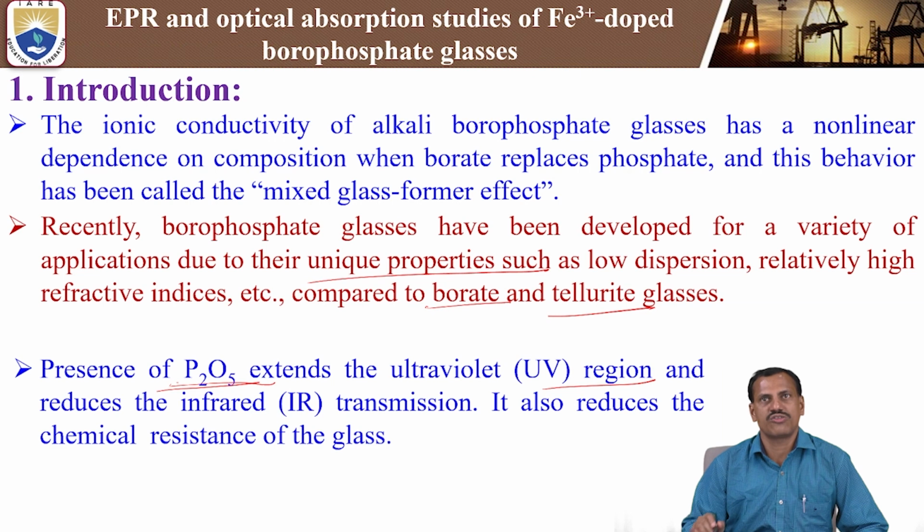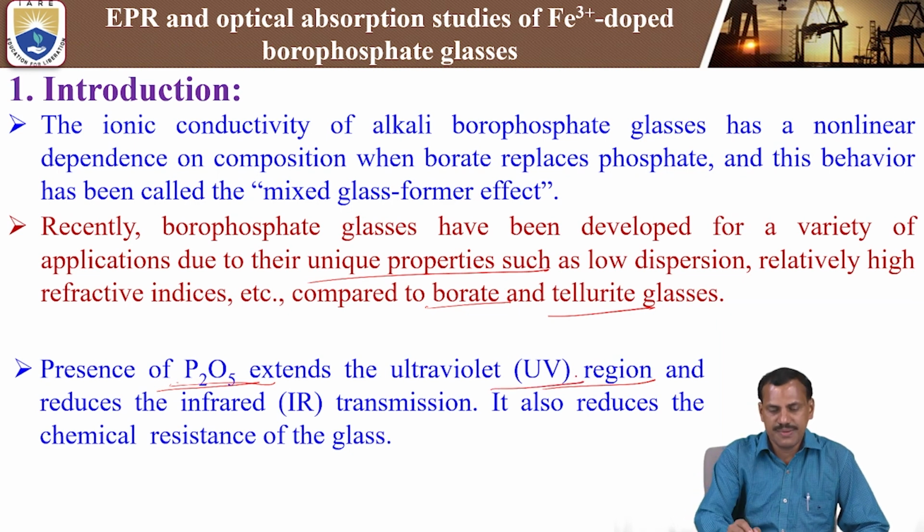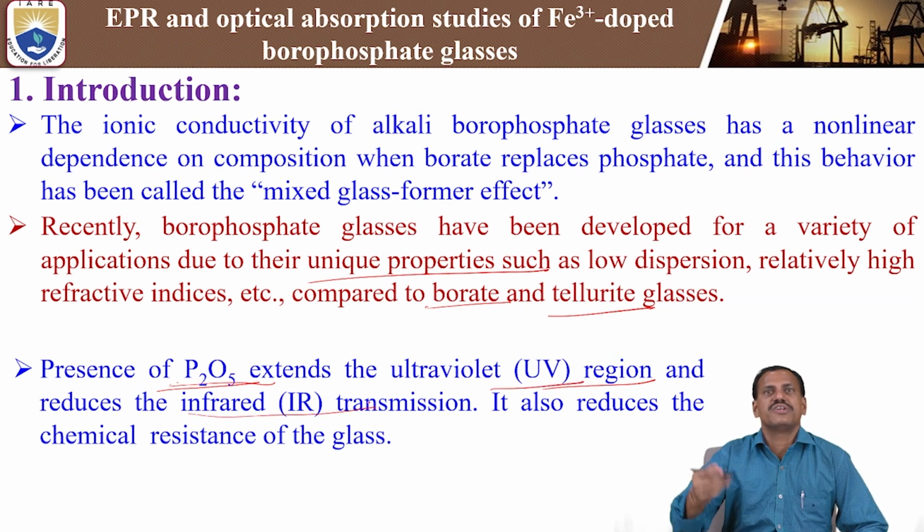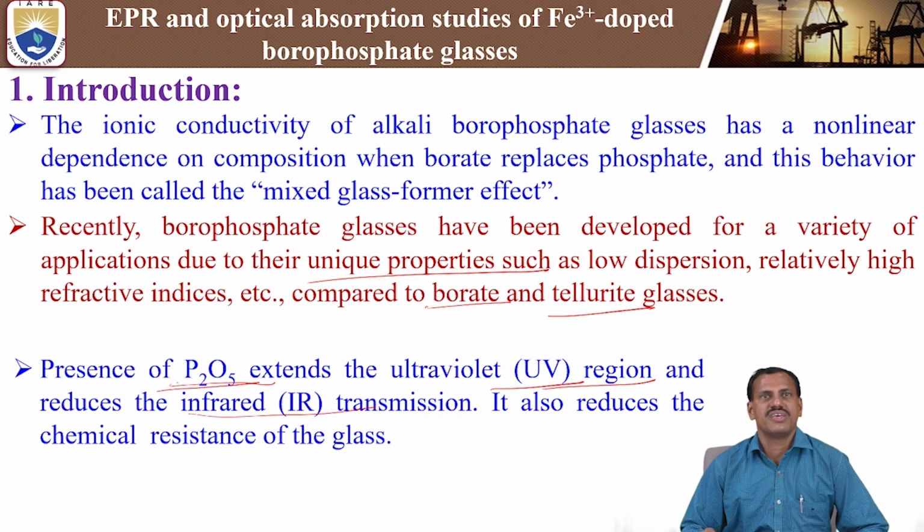In the absorption spectrum, the UV region is extended, while the infrared transmission is reduced. That is one of the unique properties whenever P2O5 is present in the borate glasses.